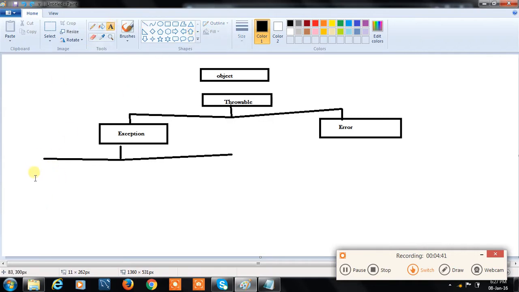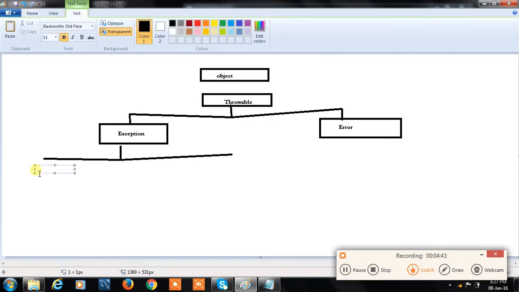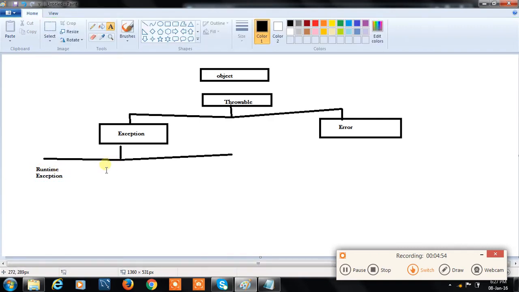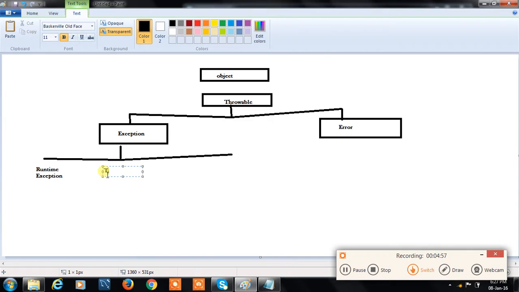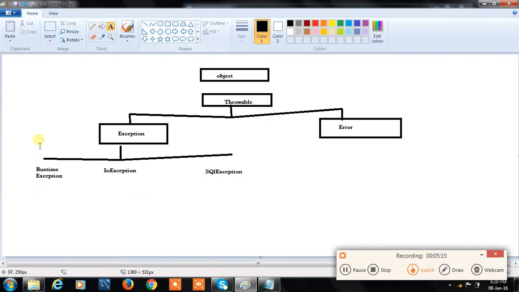The first one is RuntimeException. And the next one is IOException. And the last one is SQLException. Here we have 3 exceptions in Exception.